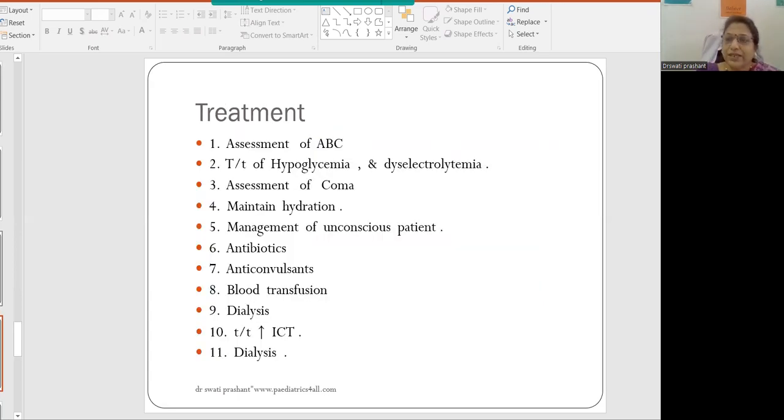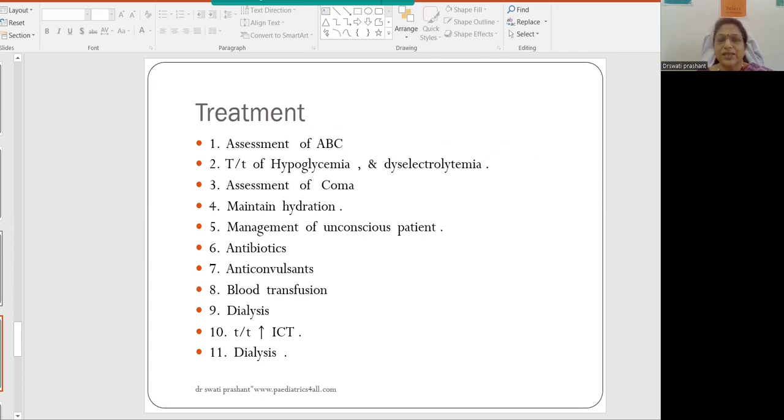Now, treatment of malaria. We should always divide the treatment into three parts: the general management of the patient, treatment specific for malaria, that is anti-malarial drugs, and treatment of complications. If we divide it this way, it will be very easy to treat malaria. The first thing is the general measures: assessment of ABC, that is airway, breathing, circulation, if the patient is coming in shock or with complications like cerebral malaria.